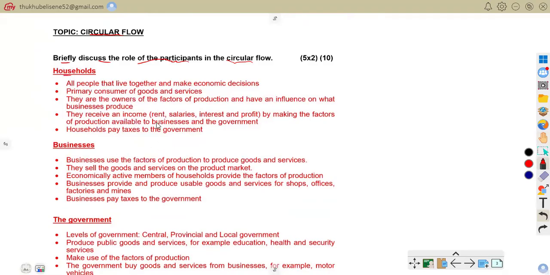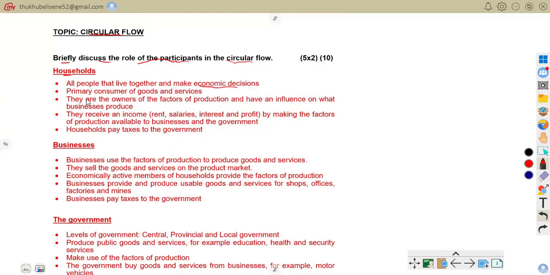Let us first start with households. As it says, all people that live together and make economic decisions. These are the characteristics of a household. So households are people who live together and make financial decisions. For example, a family decides how to spend their monthly income.